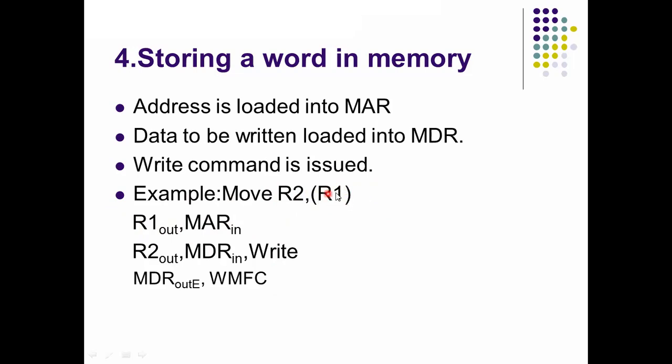That's why the memory address register is taken here. Whatever address is present in R1 will be placed in the memory address register.